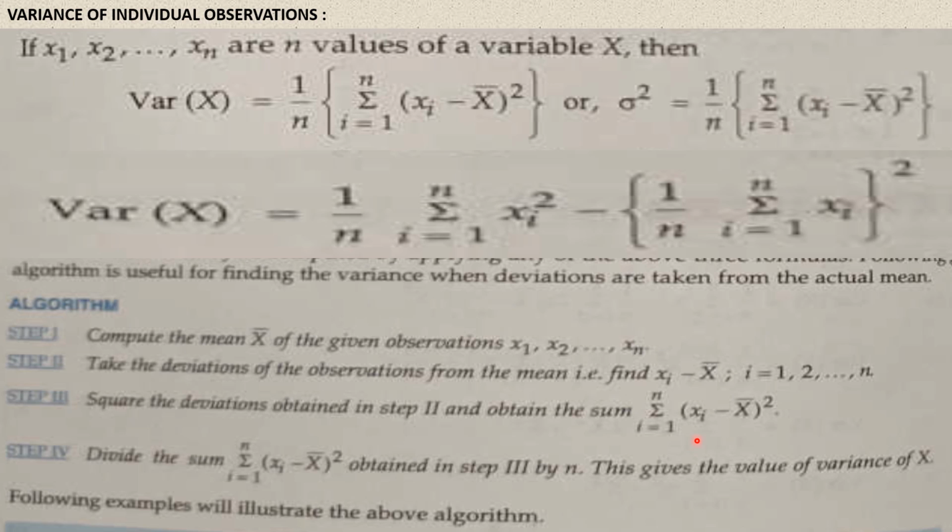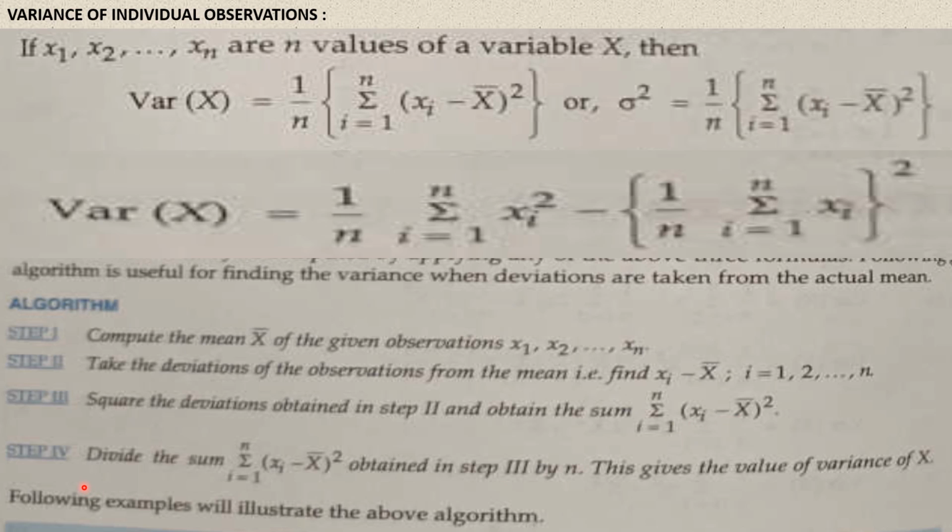Understood this point, my children? In the case of mean deviation, we found sigma i equal to 1 to n modulus of xi minus x bar, whereas here we are finding the sum of the squares of the deviations from the mean. This is the third step.